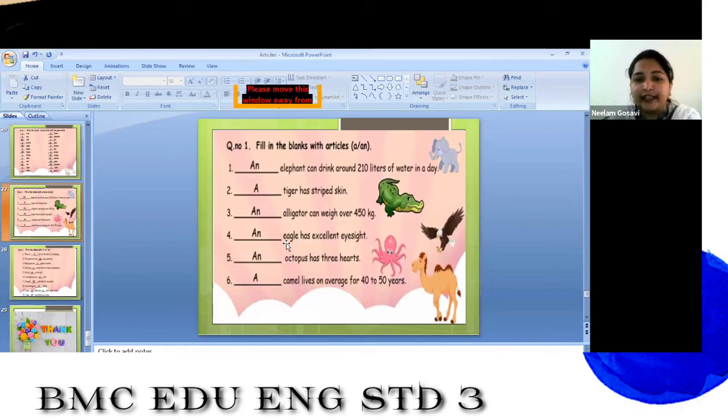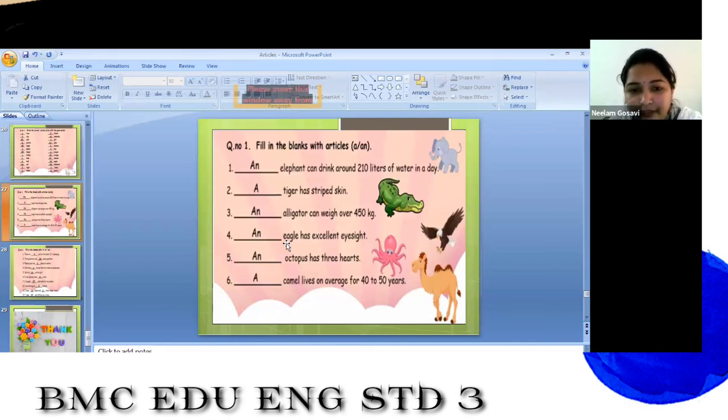Dash octopus has 3 hearts. So, an octopus. What will you write? An octopus, and you know the explanation that O is a vowel sound. That is why we are writing an octopus. Then next,